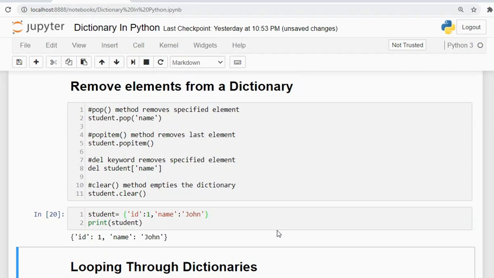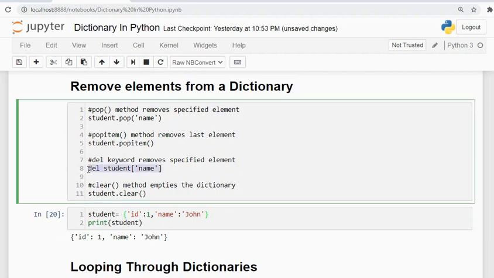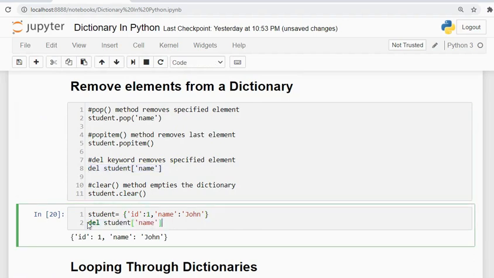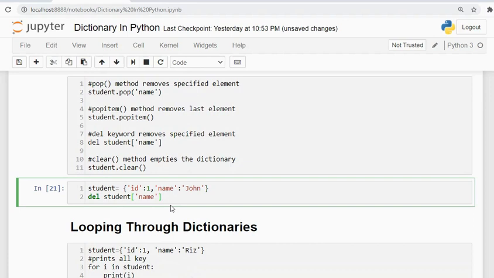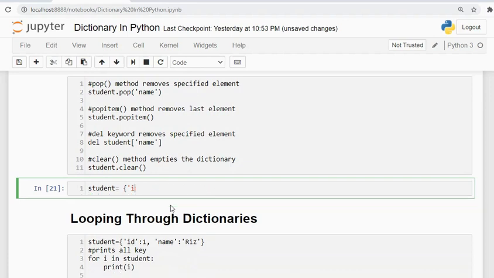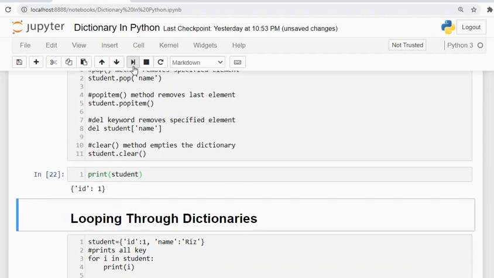Here it is present, and I want to delete this name. It will again remove it. Oh, I didn't print it, sorry, I need to print the student. See, it is now left with only ID.